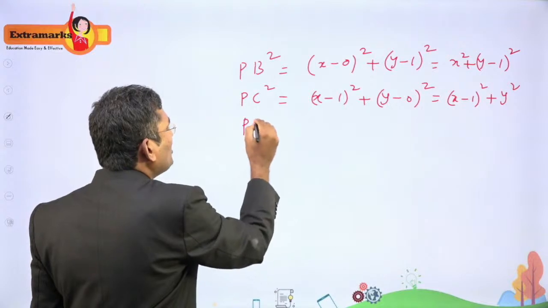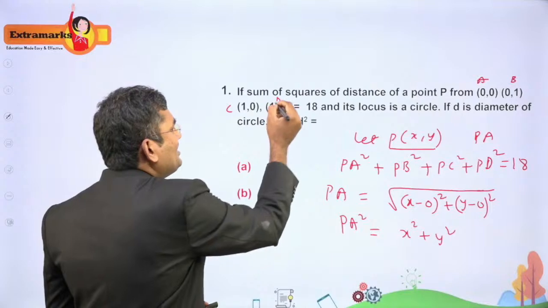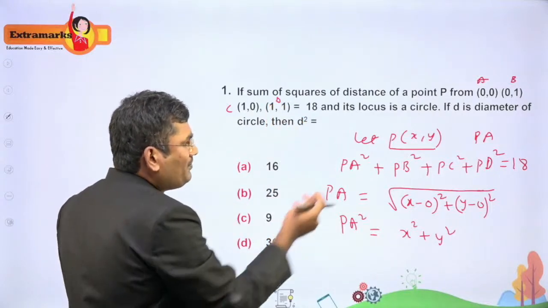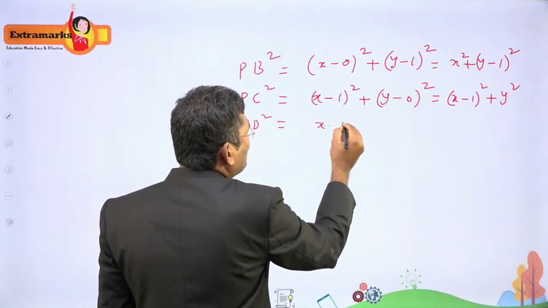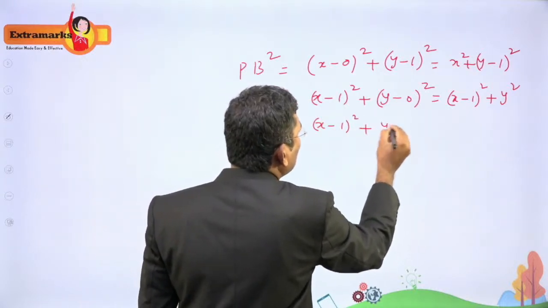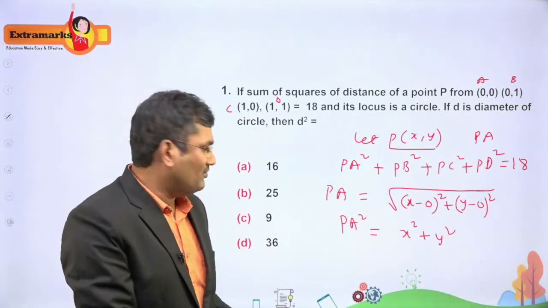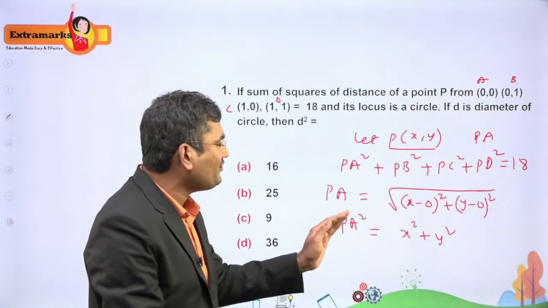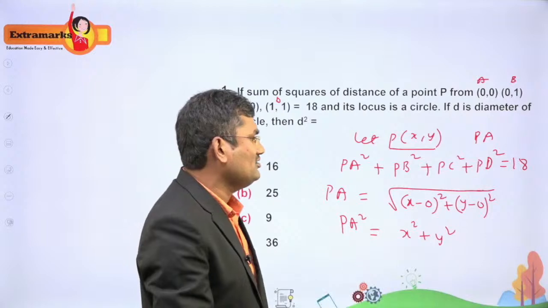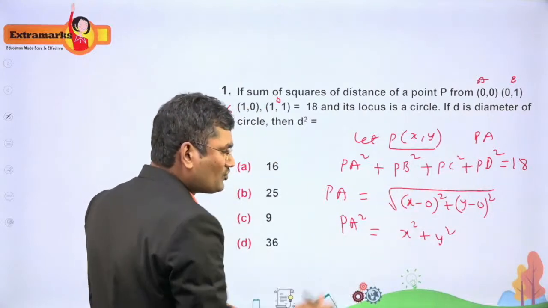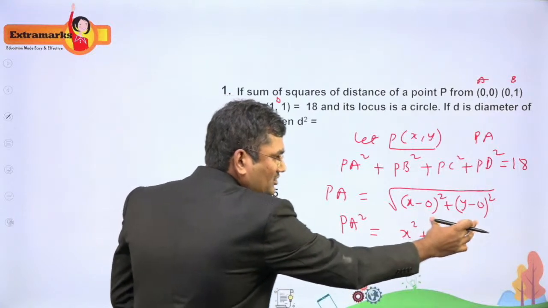Now the last one is D. The point is D, so PD. D is (1, 1) and P is (x, y). The distance PD is (x minus 1) whole square plus (y minus 1) whole square. PD means a square root will come. For PA, PB, PC, PD, the square root will come, but due to the square, the square root gets cancelled out. That's why I have not written the square root. PA square means we write it without the square root.